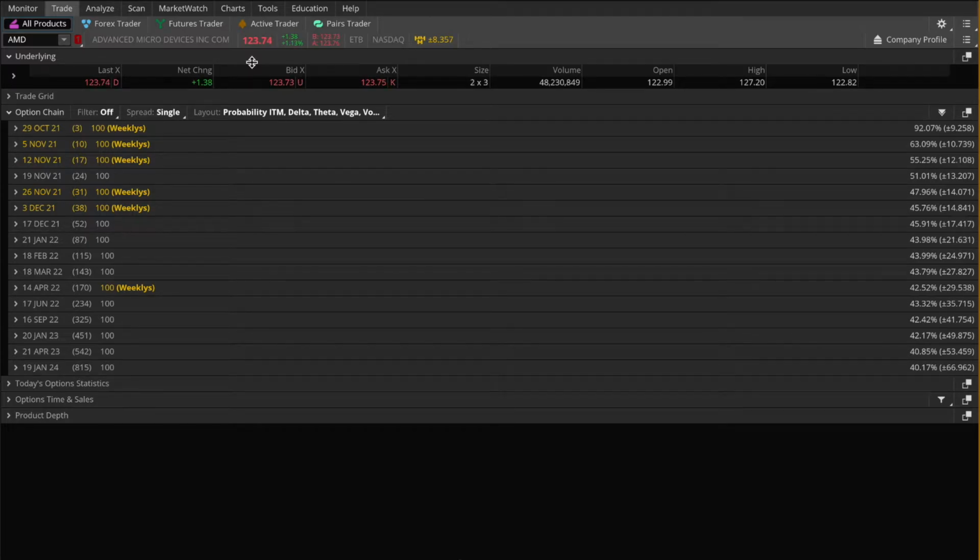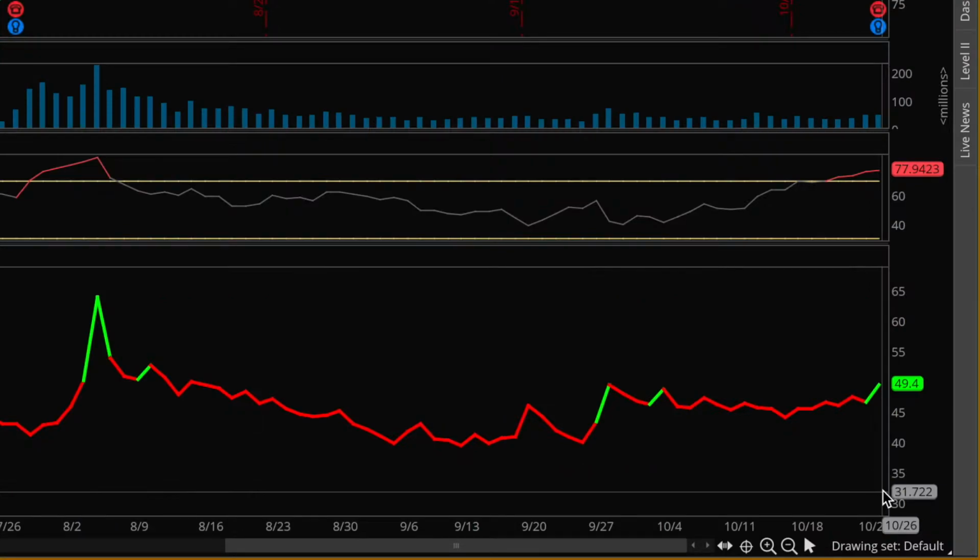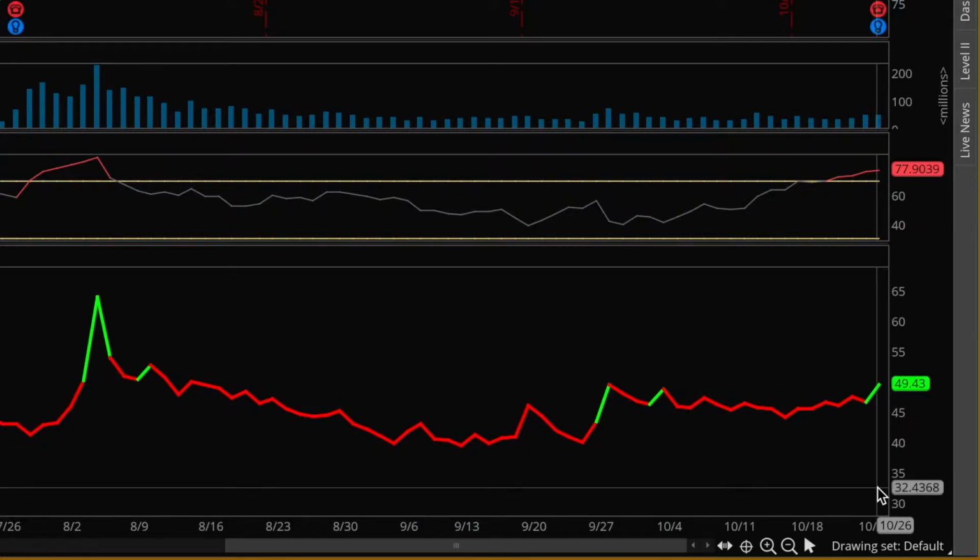And then also, the less the stock moves, typically the larger the crush of implied volatility you will see. So perhaps if AMD only moves up by $2, I would definitely expect to see a huge collapse in implied volatility, a huge collapse of the prices in the options I'm about to sell, and ultimately some pretty quick profits.